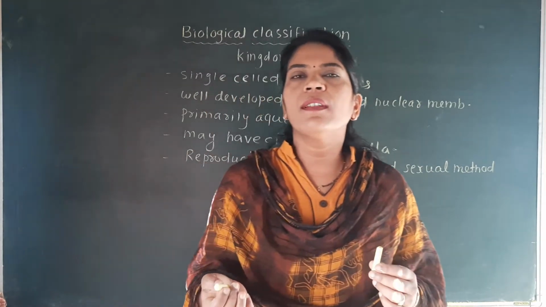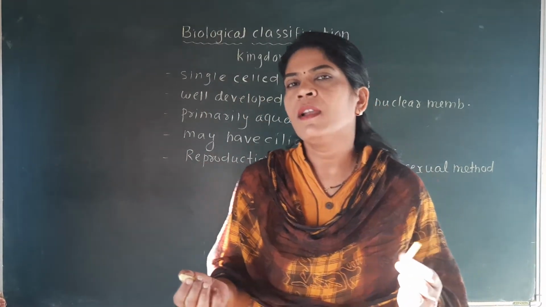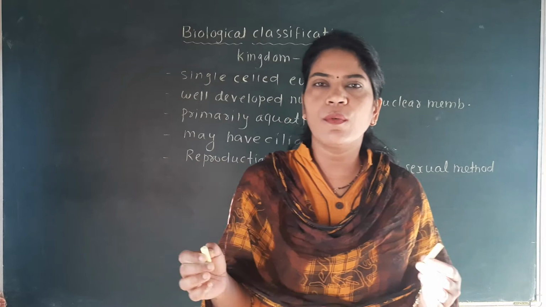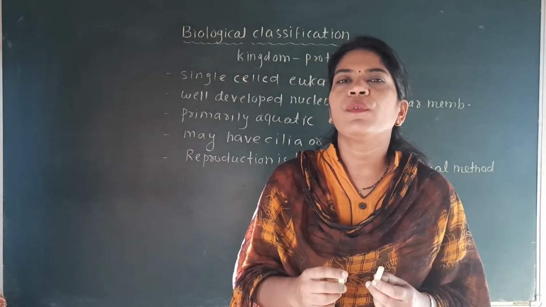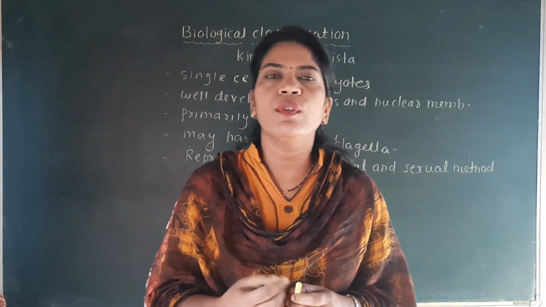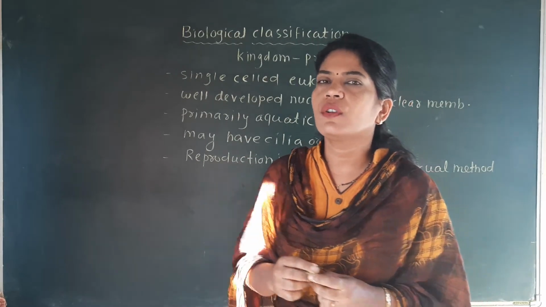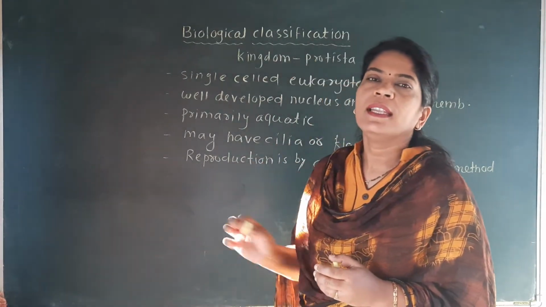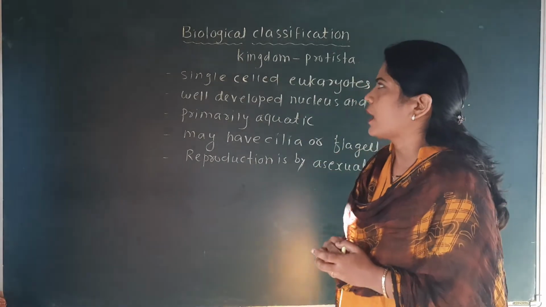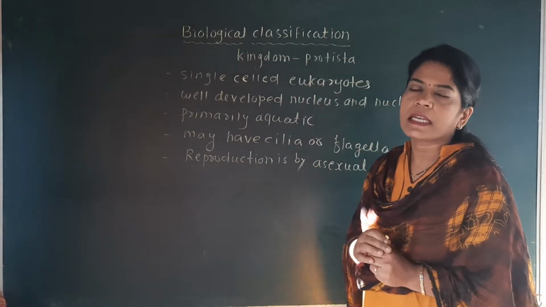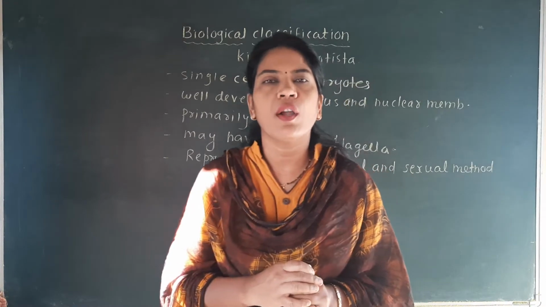There may also be zygote formation. When the male parent produces sperm and the female parent produces the egg, there will be fusion and there will be zygote formation. So it is a sexual type of reproduction. This sexual and asexual type of reproduction you will find in this kingdom Protista. Now this kingdom Protista is divided mainly into 5 groups.